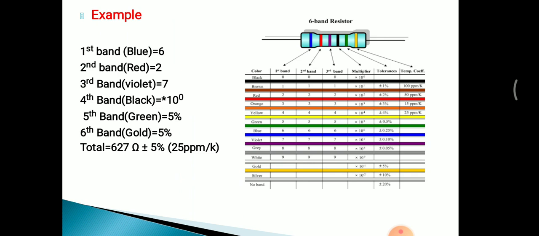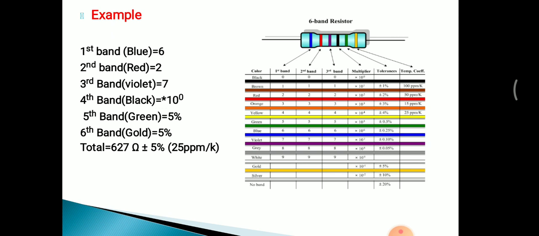For example, this is a 6 band resistor. The first band is blue, so the value is 6. The second band is red, so the value is 2. The third band is violet, so the value is 7. The fourth band defines the multiplier, so 10 raised to 0 is 1. The fifth band is the tolerance, 5% tolerance.